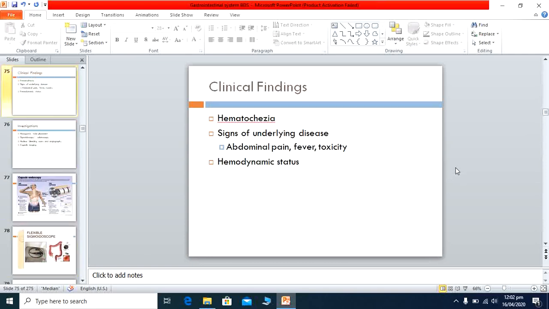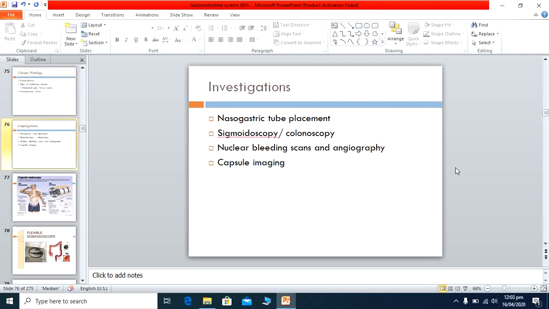Now, how does the patient present to us? Clinically, hematochezia means fresh blood in the stools, and the other signs of the disease are abdominal pain, fever and toxicity, because in some, like ulcerative colitis, this also leads to toxic megacolon and different features. Hemodynamic status: if the bleeding is excessive, then the blood pressure falls and the patient has hemodynamic instability. These are the usual presentations of the patients, and other features are disease-specific presentations.